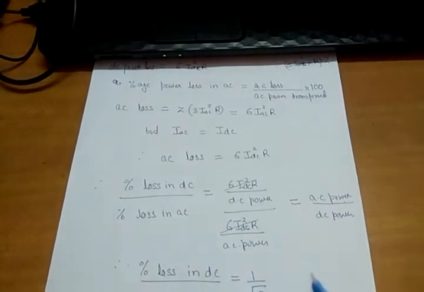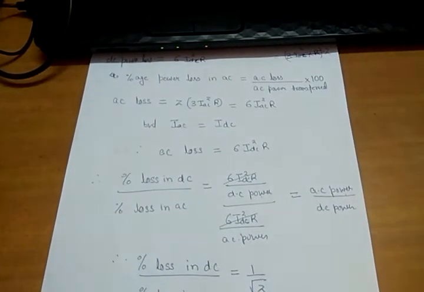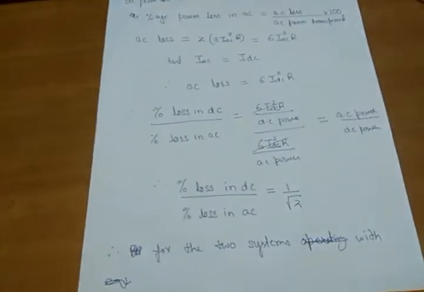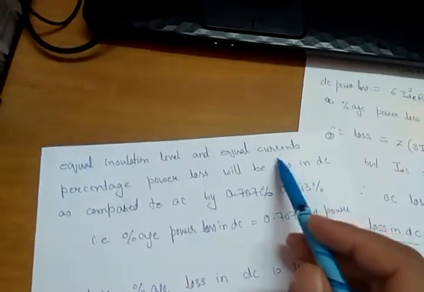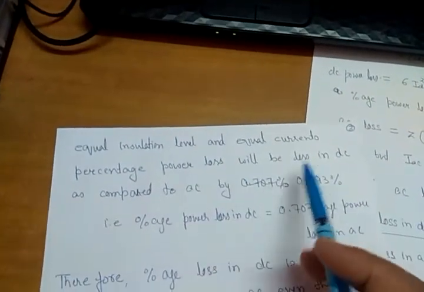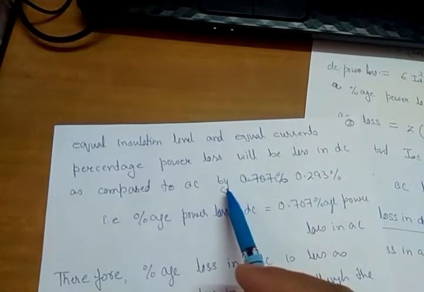So you can see that, therefore, for the two systems with equal insulation level and equal currents, percentage power loss will be less in DC as compared to AC by 0.293.